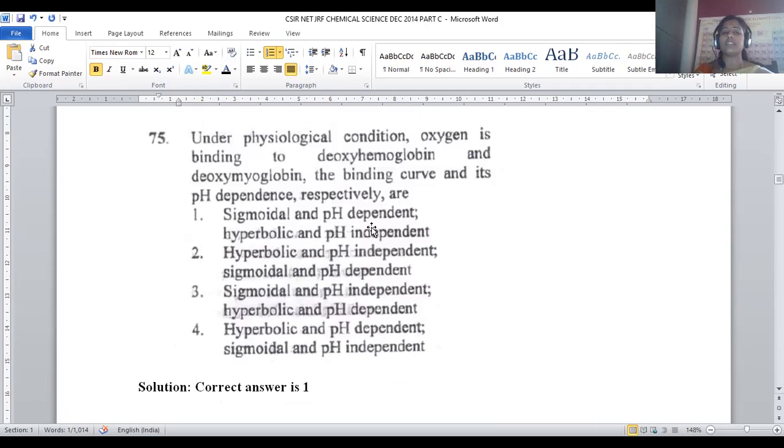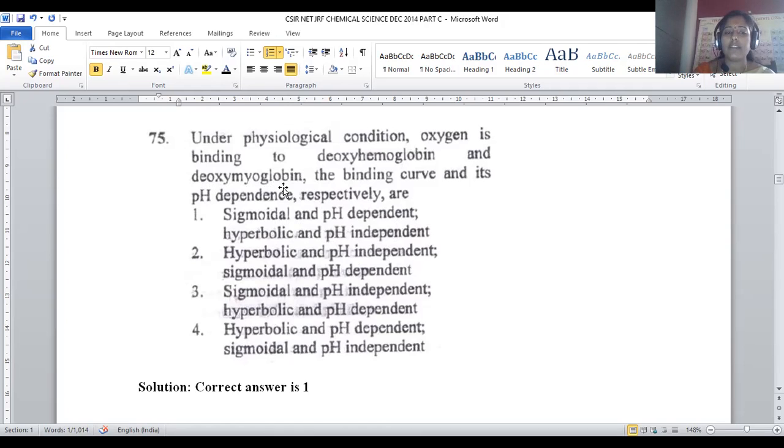pH dependent in the sense that by changing the acidic and basic nature around it, the oxygen binding tendency will be influenced. So pH has a direct influence by changing the pH of the solution. If you take a low pH condition, one kind of binding will be there. As we raise the pH into a basic region, the binding tendency will vary. So you can say it is pH dependent.